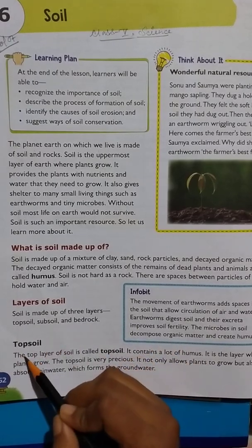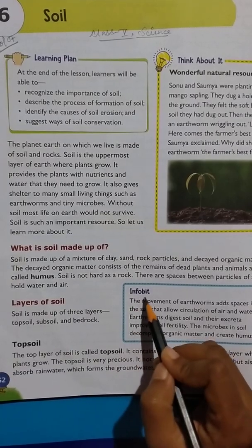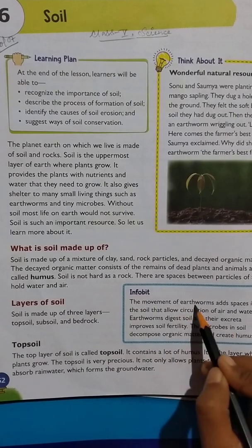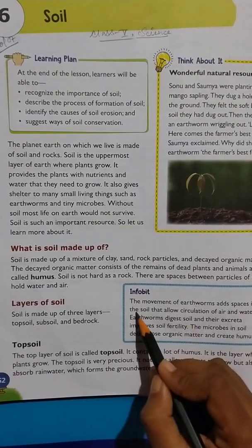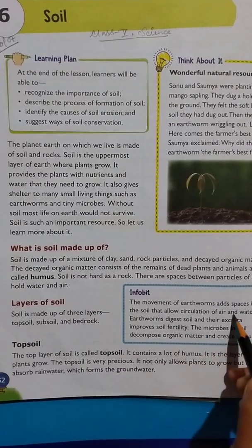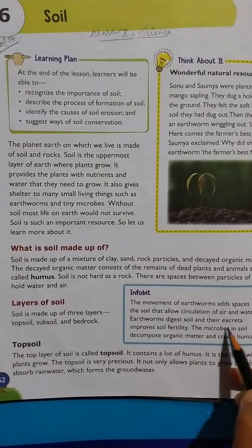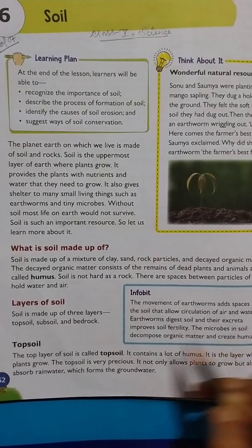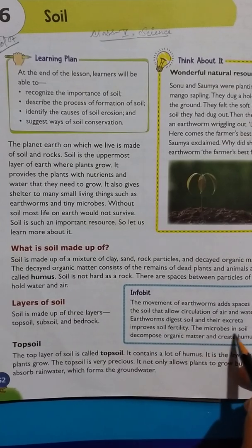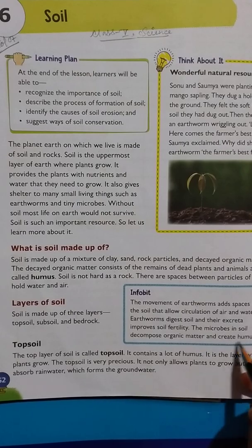Here info bit, এখানে কিছু দেয়া রয়েছে যে the movement of earthworms adds space in the soil that allows circulation of air and water. Earthworms digest soil and their excreta improves soil fertility. The microbes in soil decompose organic matter and create humus.